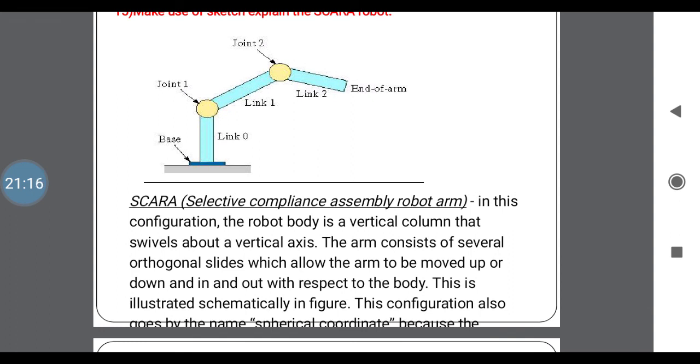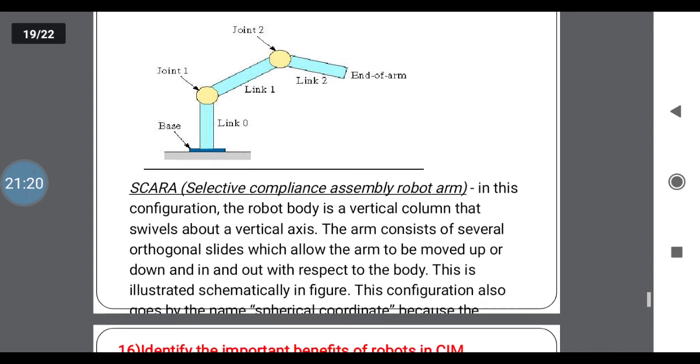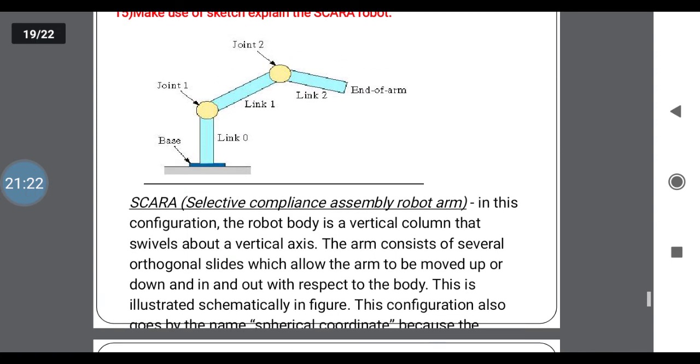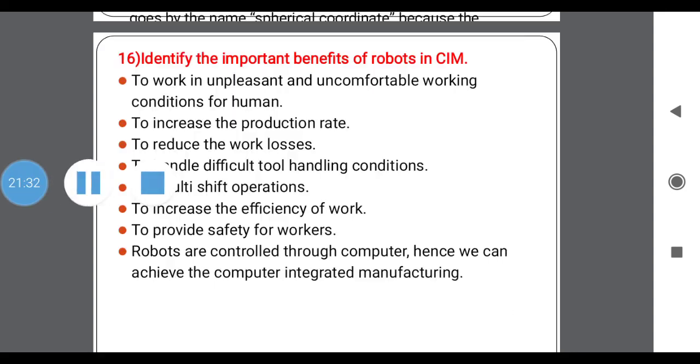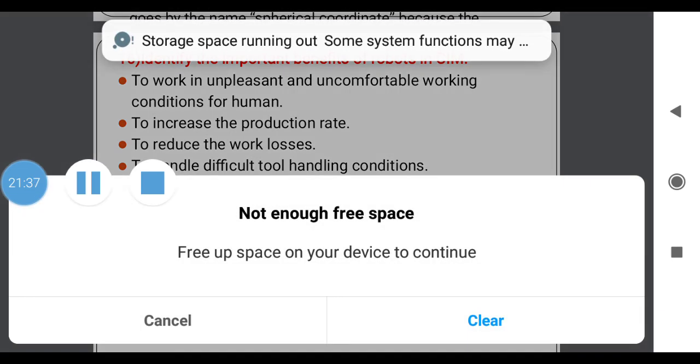This configuration also goes by the name of spherical coordinates because it consists of spherical movements with a number of links. Here you have link 1, link 2, link 3 up to the end of the arm. That link indicates the span between the starting point and the end.